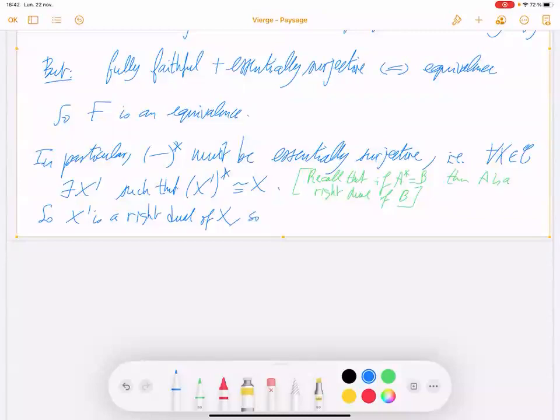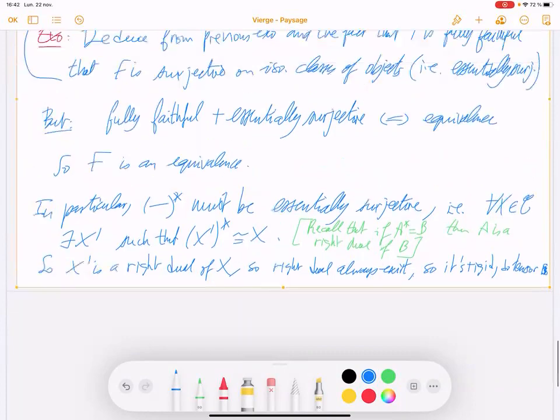So a right dual always exists. So it's rigid because the left dual exists. So it's a tensor category. This is the end of the proof of the proposition.